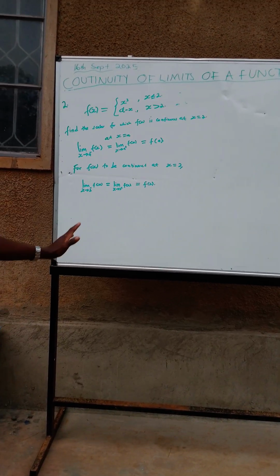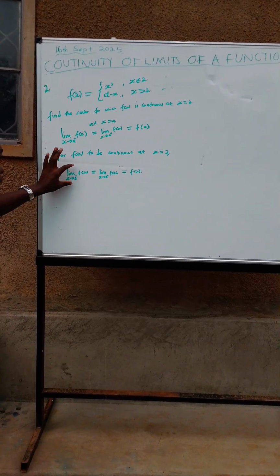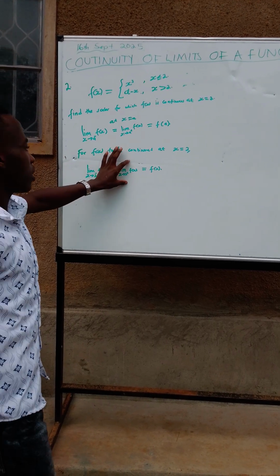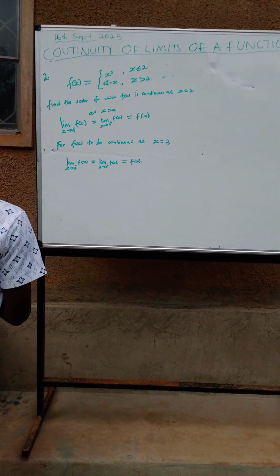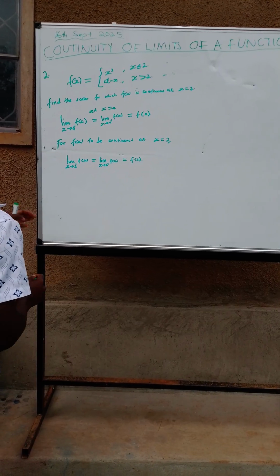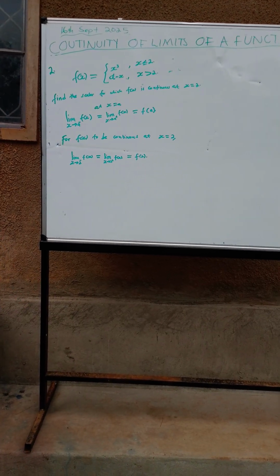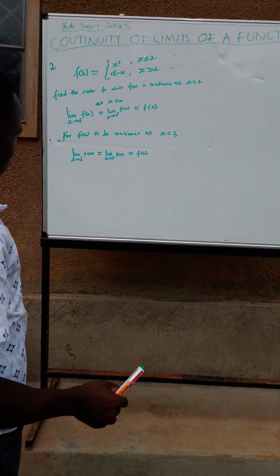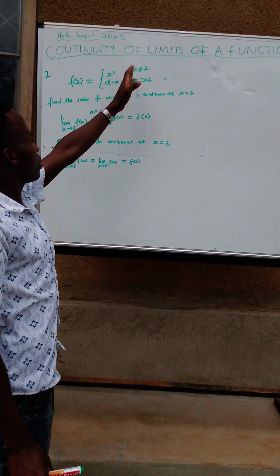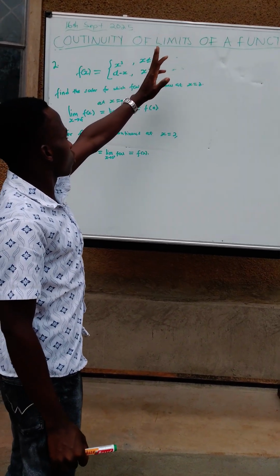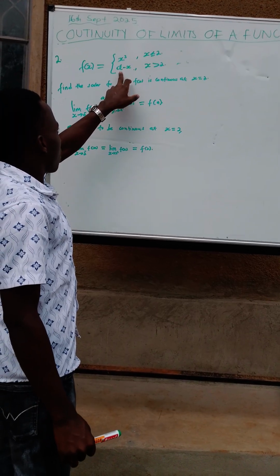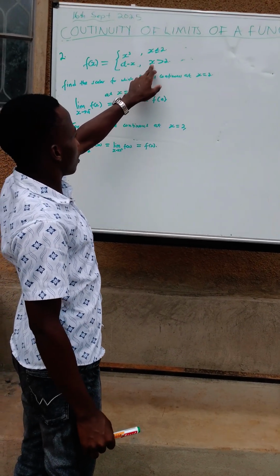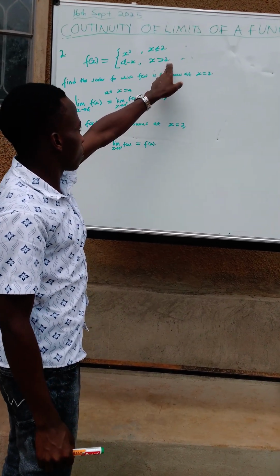Then from there, how are we going to look for the left-hand limit and the right-hand limit? If you try to see, we are given x cubed when x is less than or equal to 2. Then we are given alpha minus x when x is greater than 2.